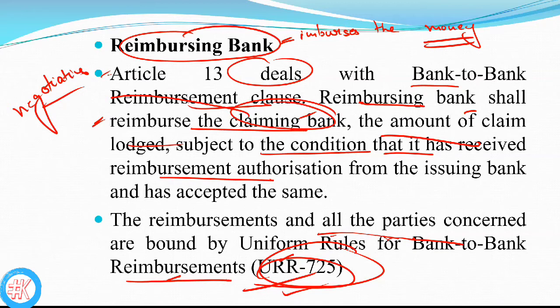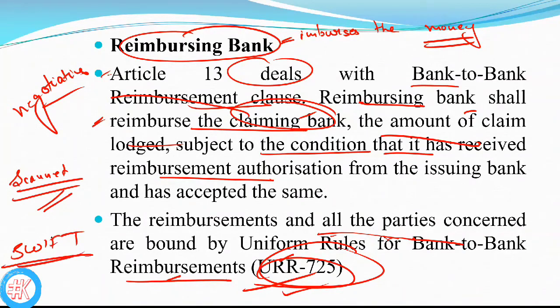Sir, in which mode were the documents couriered? Basically, they are couriered through the scanned process of the banks. Presently, the documents are also processed through SWIFT. Otherwise, they are processed through SFMS.